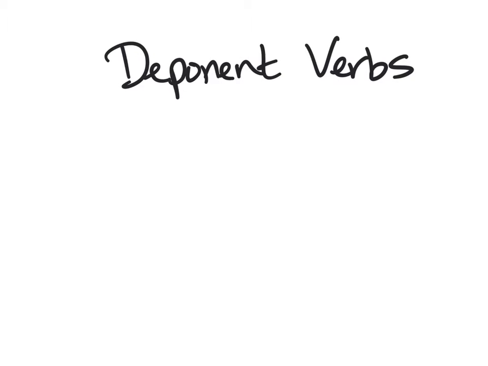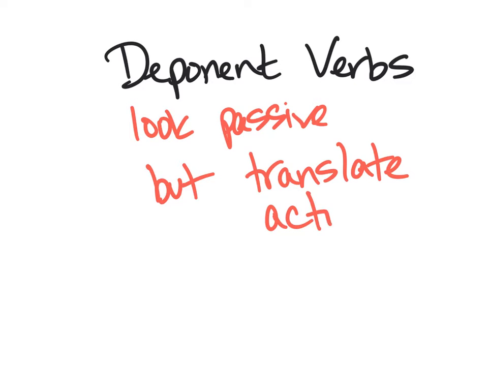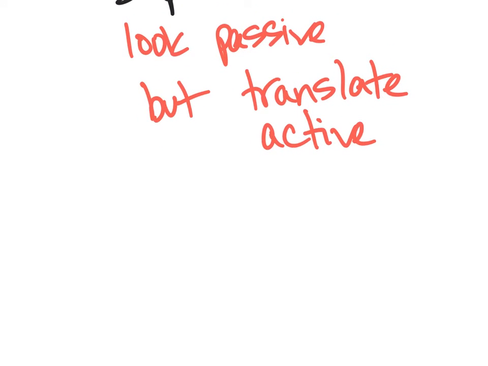Keep an eye out for the deponent verbs in this chapter. Those are the verbs that look passive, but translate actively. Actually, this chapter is interesting because it has both deponent verbs and passive verbs, so you'll have to be careful and pay attention to the difference between the two. Remember, a deponent verb has an OR for the first part of the dictionary entry, but a regular verb just has an O for the first part of the dictionary entry.